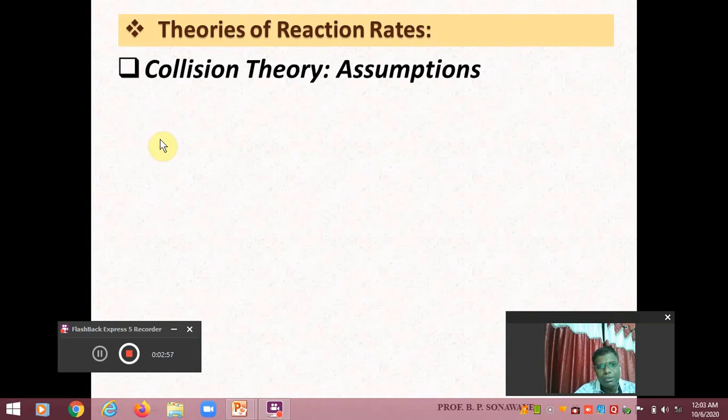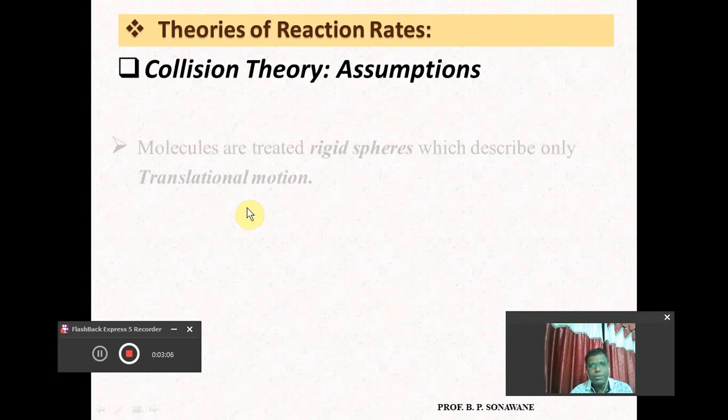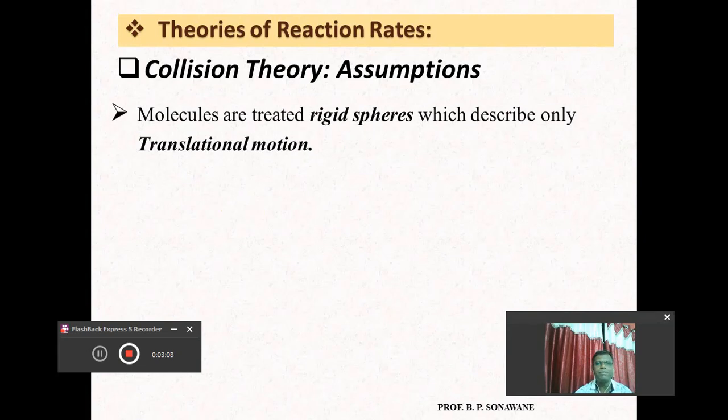Dear friends, there are some assumptions based upon which the collision theory is able to explain the rate of reaction. Whenever we talk about gas molecules, in earlier parts you might be well aware that the actual behavior of gas molecules is well explained by a theory called the kinetic theory of gas.